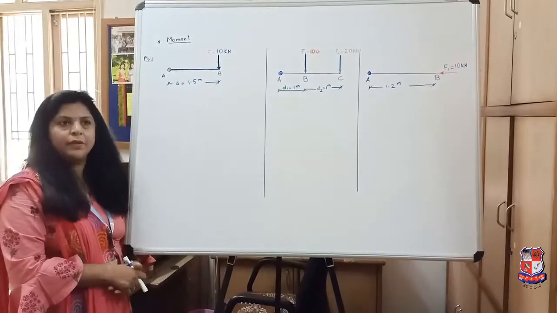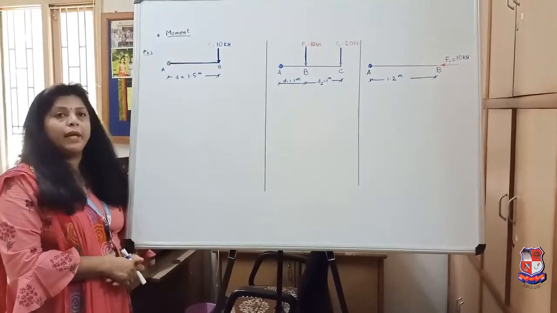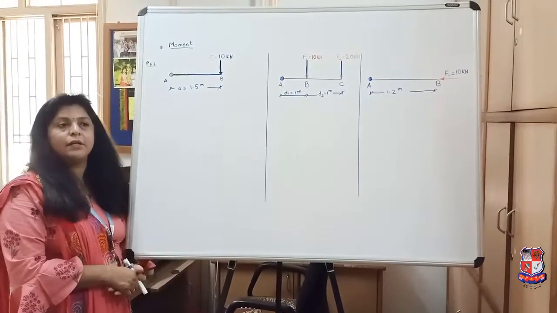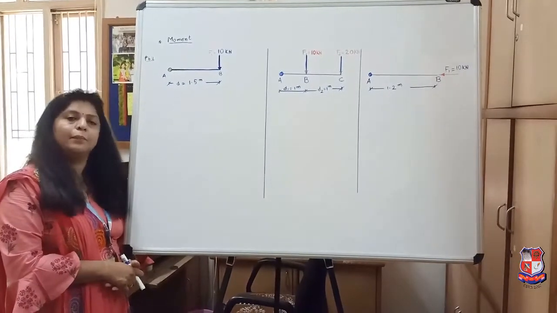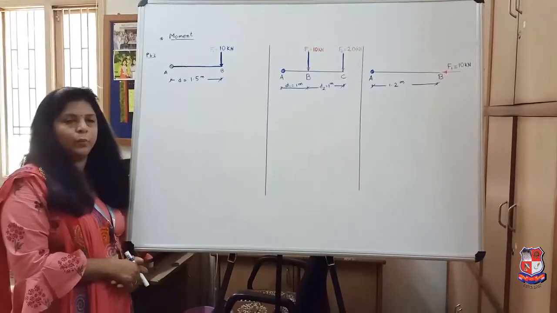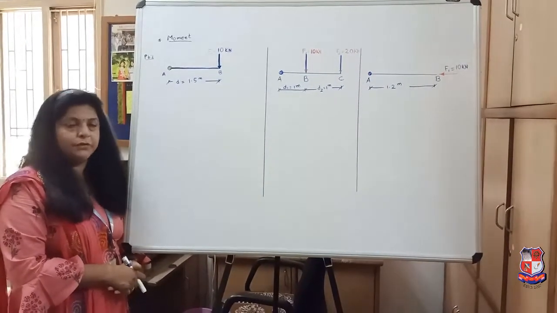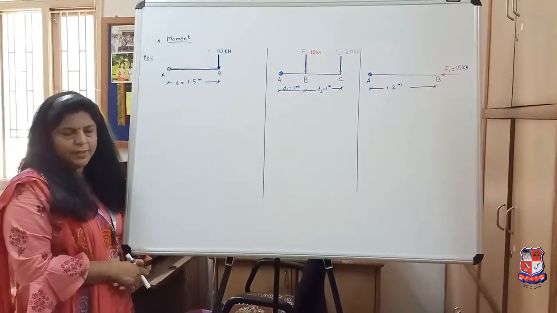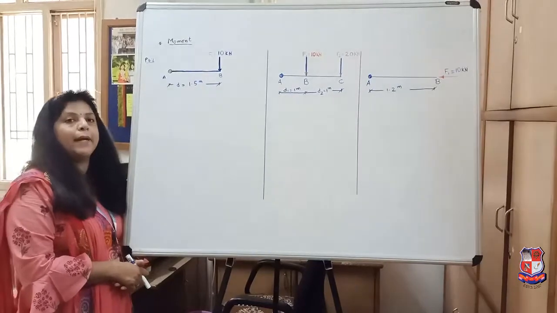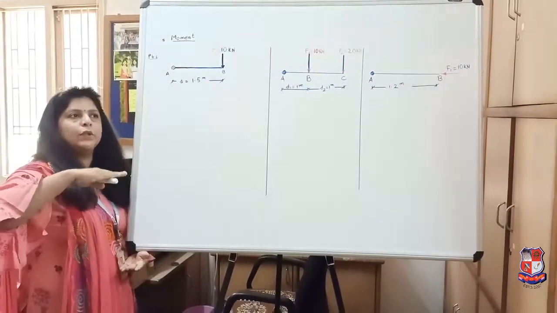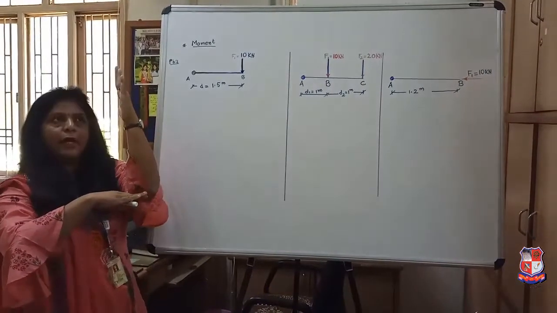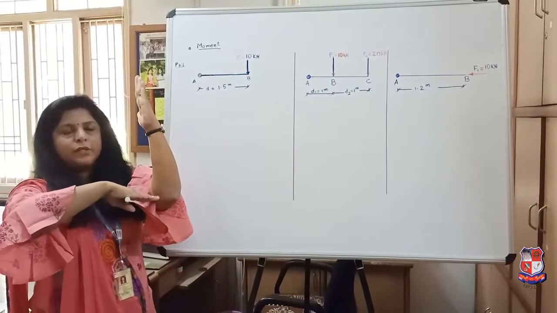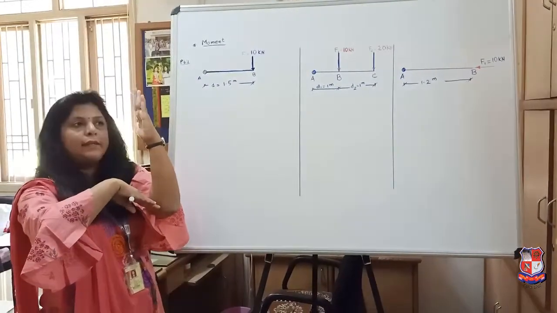Clockwise moment is the moment which has the tendency to rotate in the direction of clock hands, and the force which has the tendency to rotate the body in the direction opposite to the clock hands, it is called anti-clockwise moment. Clockwise moment is taken as positive, anti-clockwise moment is taken as negative, and mathematically we can say that moment is equal to force into perpendicular distance. That means if the force is horizontal, the distance will be at an angle of 90 degrees, that is perpendicular. If the force is acting vertical, then the distance will be taken as horizontal. That means always it will be at an angle of 90 degrees.